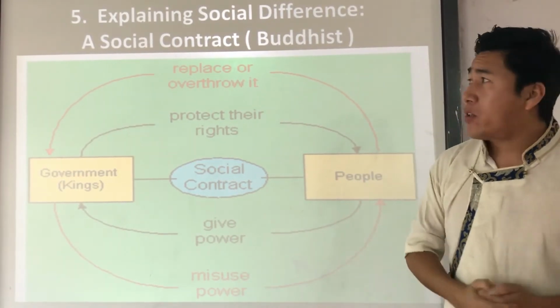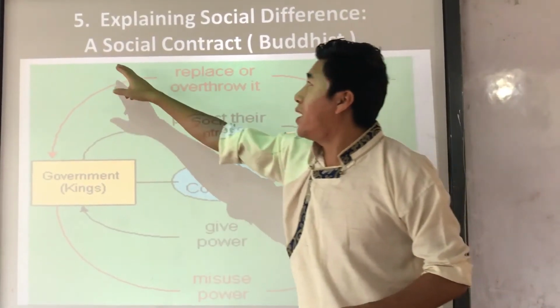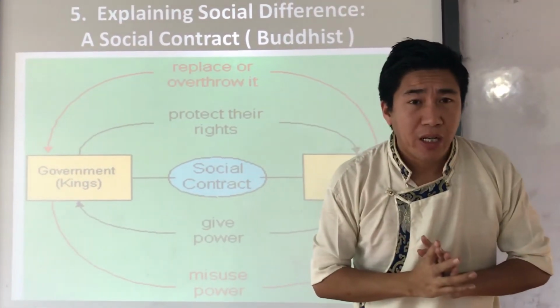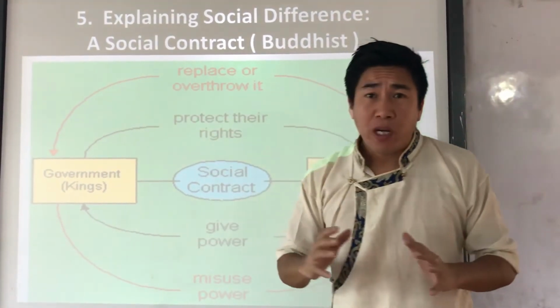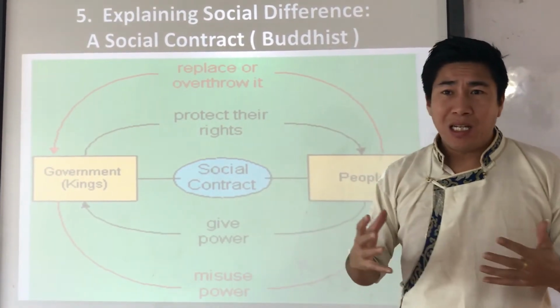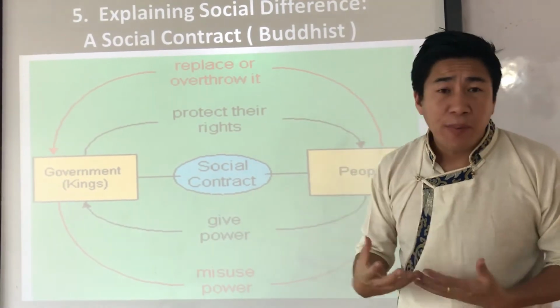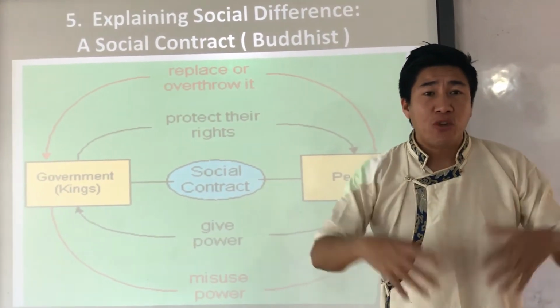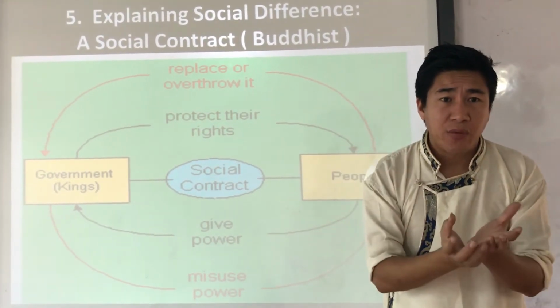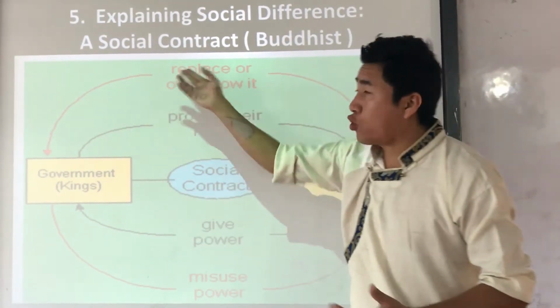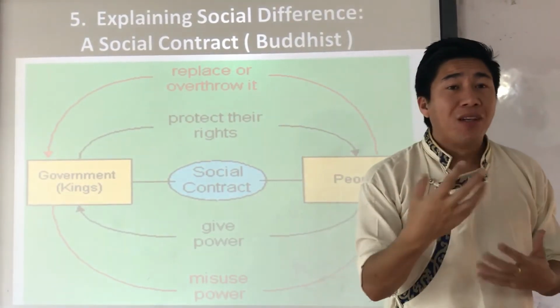Now, very important. First, you need to know what a social contract is. Social contract is about the origin of government, the origin of society, the origin of kingship, the idea of society, which was discussed in social contract. If you have learned